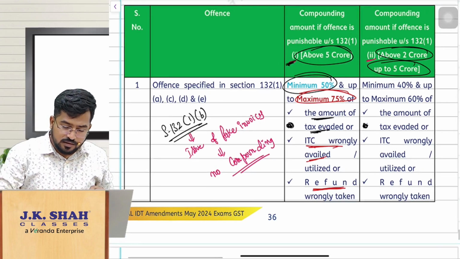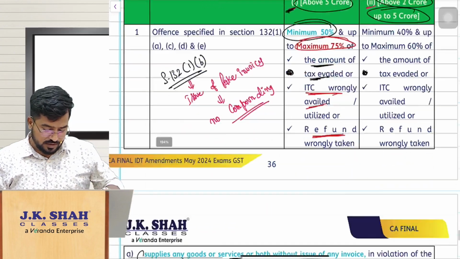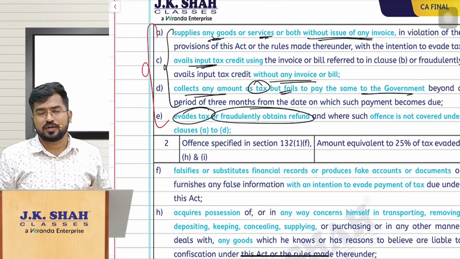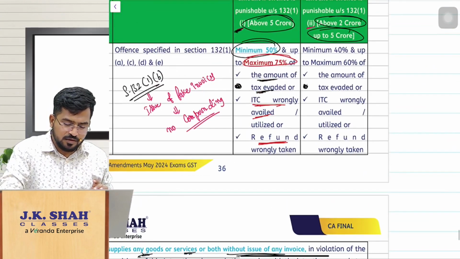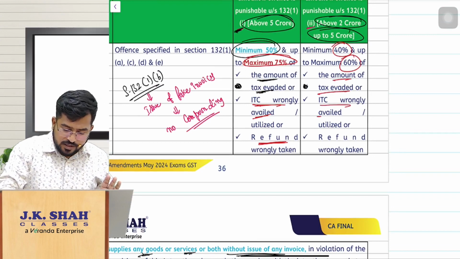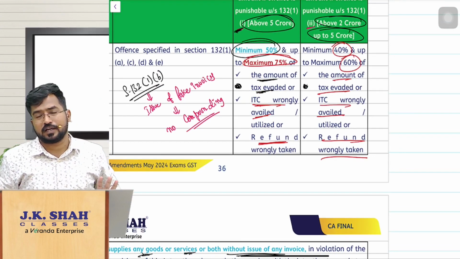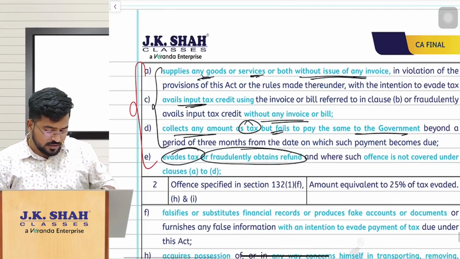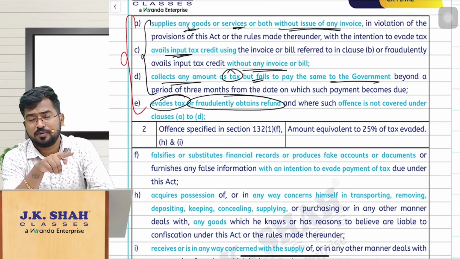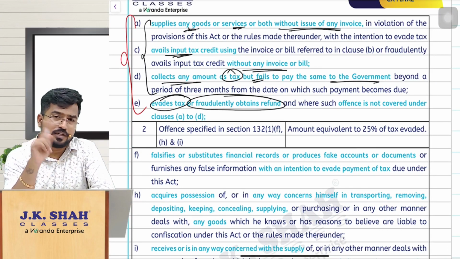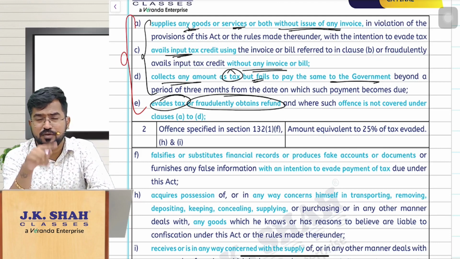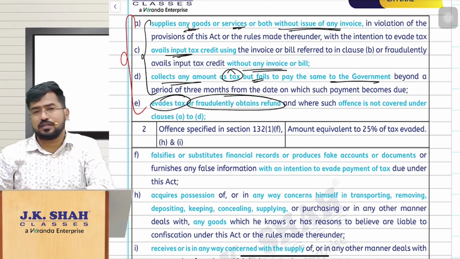If the amount involved is 2 crore to 5 crore, minimum take 40%, maximum 60% of the tax evaded, or ITC wrongly availed, or refund wrongly taken. Clear? So for these 4 offenses, what is the compounding fees now? If the amount exceeds 5 crores, minimum 50%, maximum 75%. If the amount is greater than 2 crores but up to 5 crores, then it is minimum 40%, maximum 60%. So that is the change.